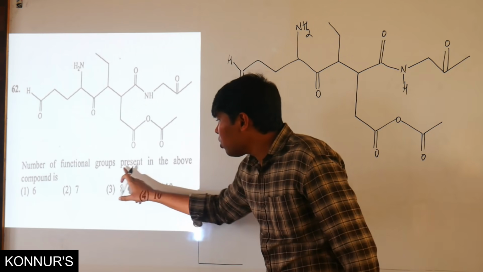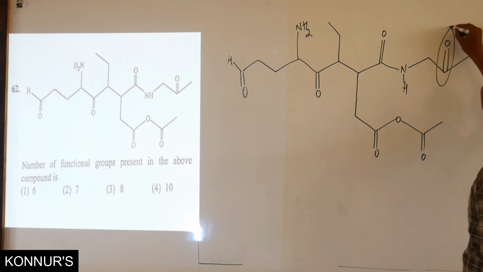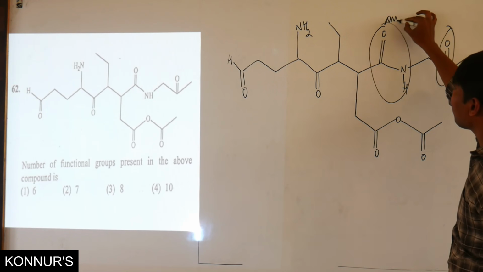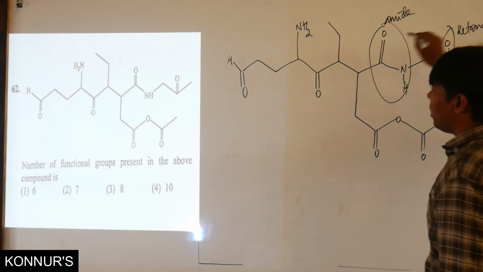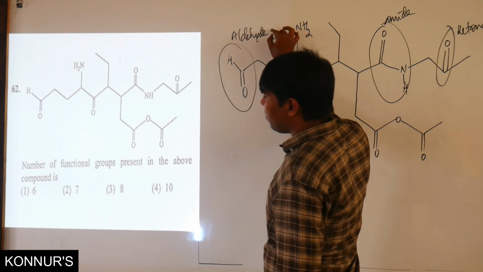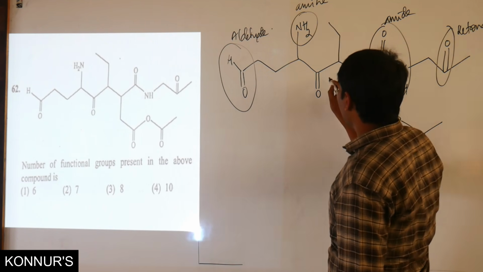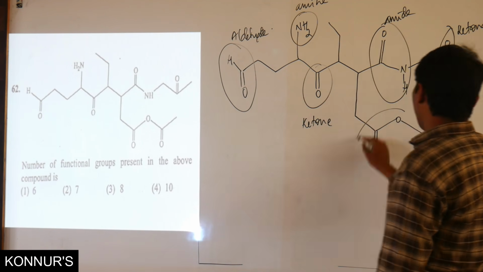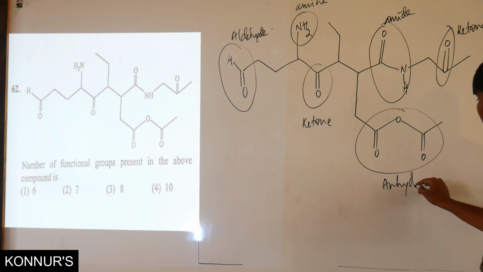The number of functional groups present in the above compound is, here there is a carbonyl, here there is an amide group, and here there is a ketonic group, here there is an aldehyde, here there is an amine, and now this is also a ketonic group, ketone, and here there is an anhydride group.